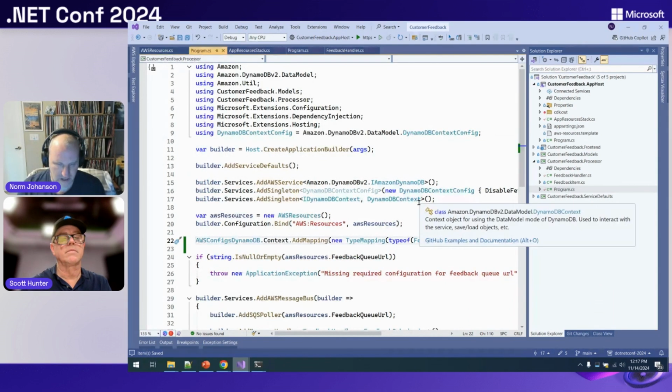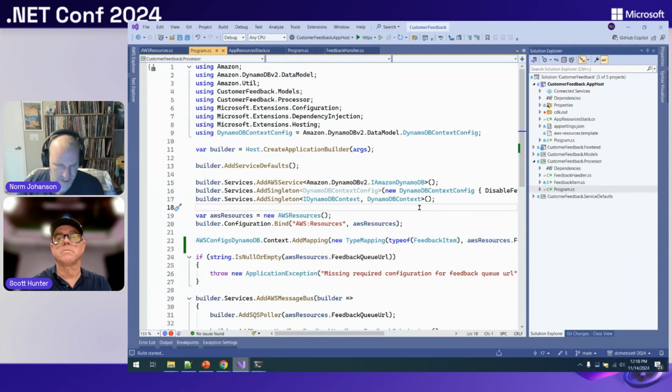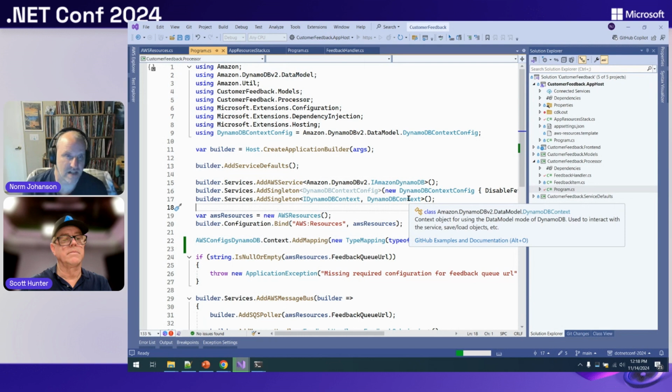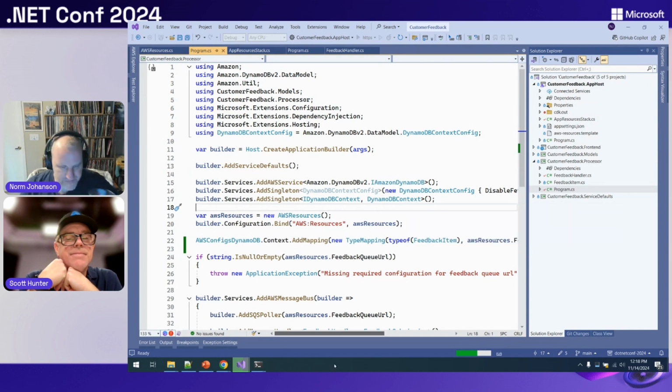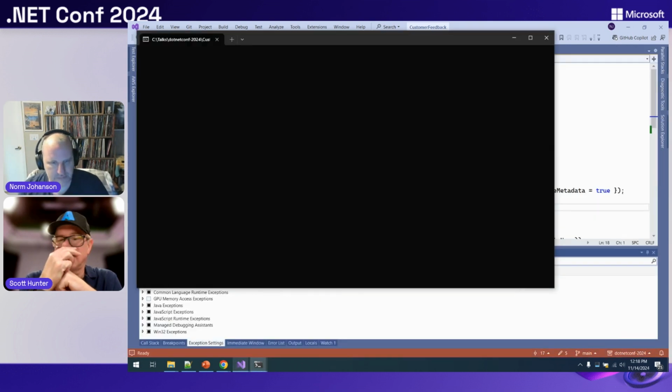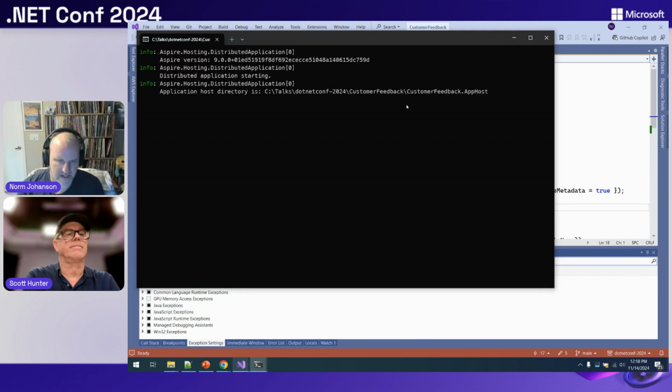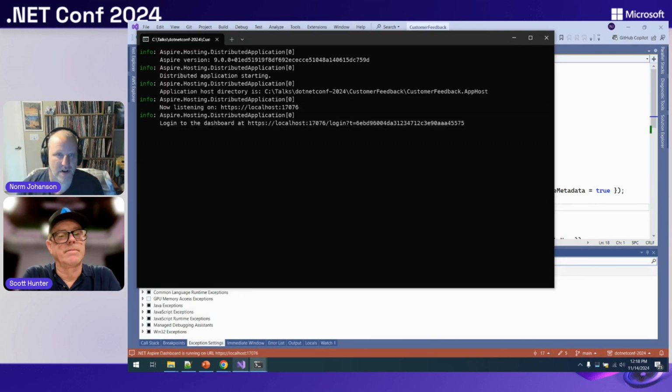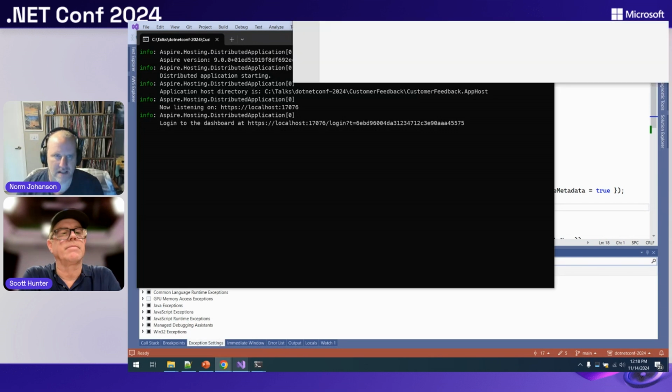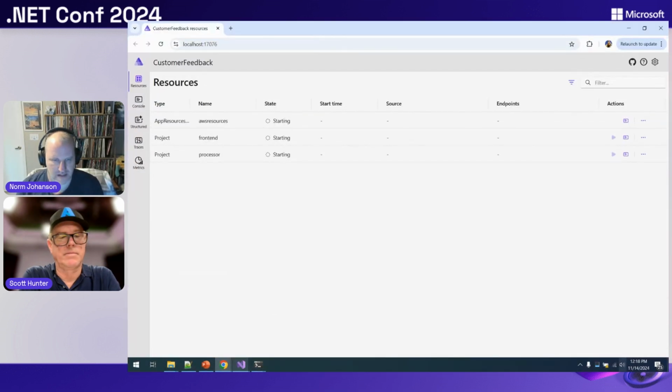Okay, so I did all right. We live coded this. We'll see if we added a backend data store to our application. It's a very sophisticated application, I know. So let's see here. There we go, spinning up. Dashboard's going to come to the wrong screen again. Yes, it did. Always does.